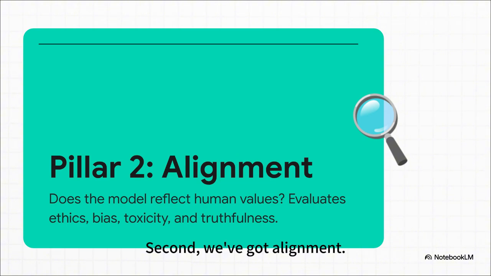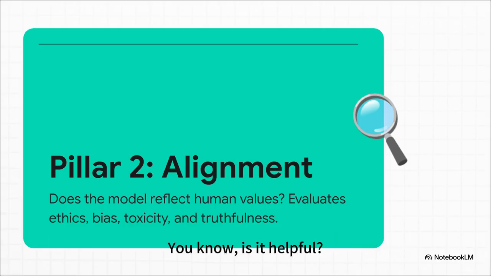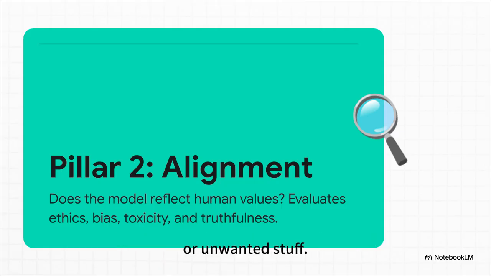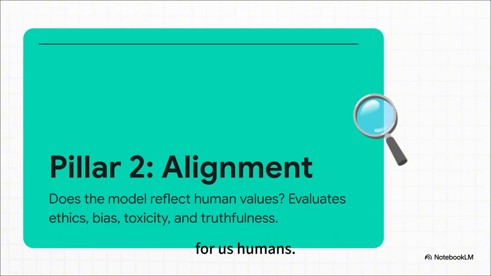Second, we've got alignment, and this one is a really big deal. It's not just about what the model can do, but how it does it. Is it helpful? Is it honest? Is it harmless? This pillar digs into things like truthfulness, bias, and whether the model spits out toxic or unwanted stuff. It's all about making sure the AI behaves in a way that's actually useful and predictable for us humans.